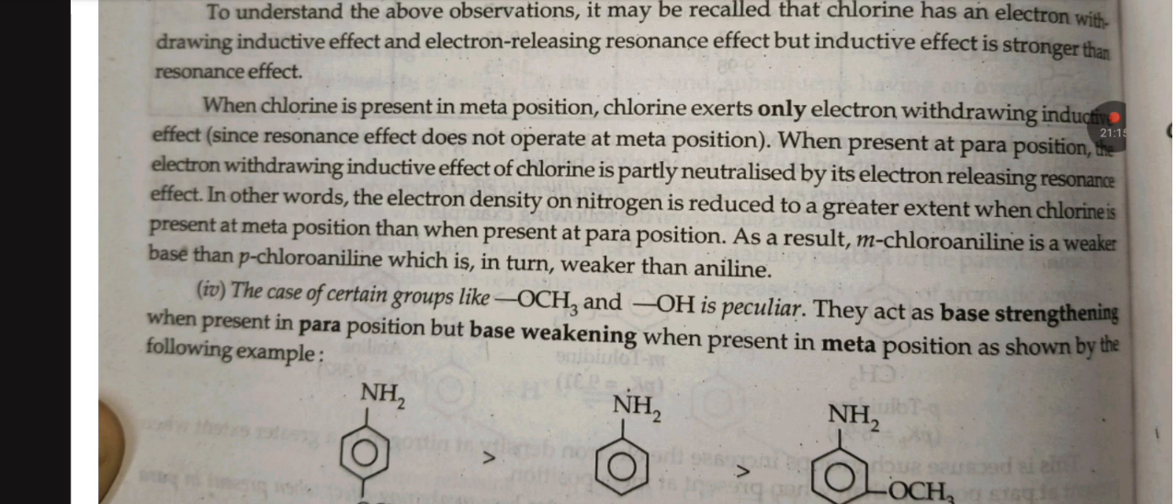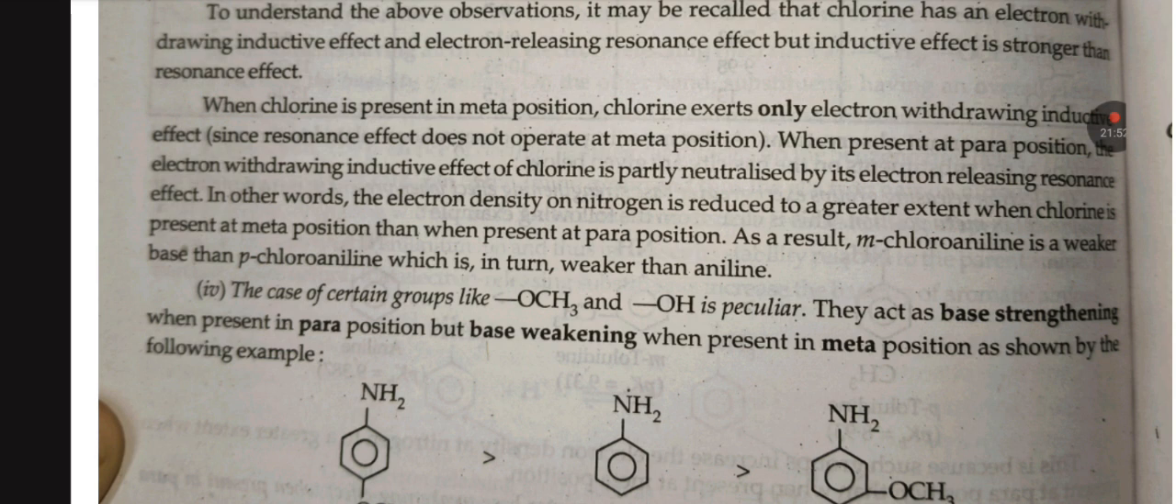When chlorine is present at the meta position, chlorine exerts only its electron withdrawing inductive effect. When at the para position, the electron withdrawing inductive effect of chlorine is partially neutralized by its electron releasing resonance effect. In other words, the electron density on nitrogen is reduced to a greater extent when chlorine is present at the meta position than when it is present at the para position. As a result, meta-chloroaniline is a weaker base than para-chloroaniline, which in turn is weaker than aniline.